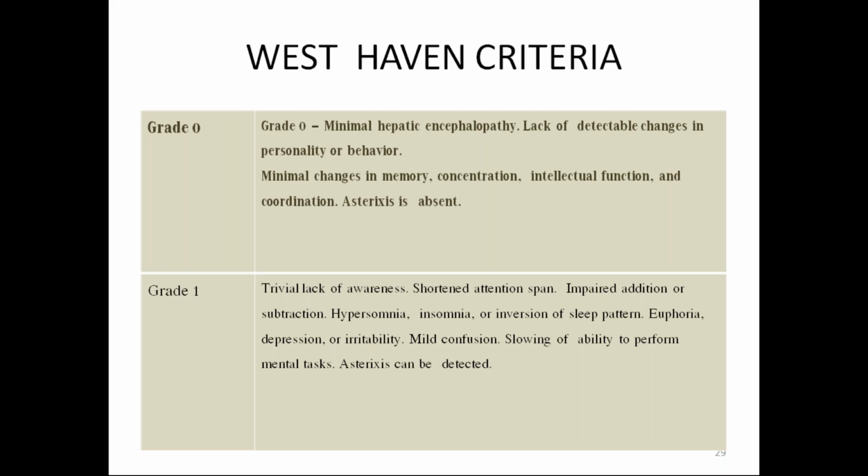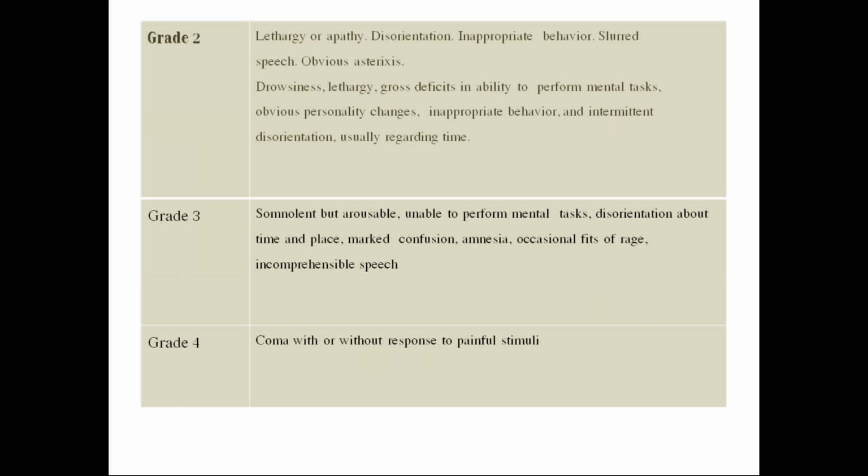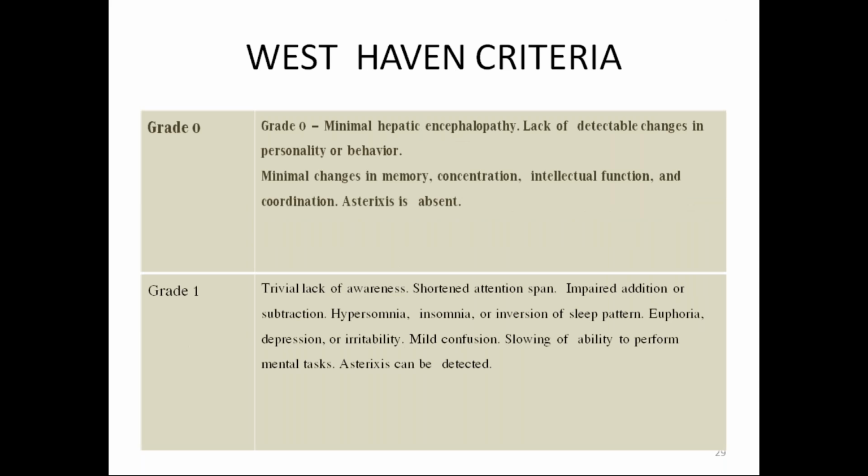Hepatic encephalopathy, we will be grading into 5 grades, starting from 0. So what do these grades exactly mean? That criteria, you remember the name: there is the West Haven criteria. So what is grade 0? Minimal hepatic encephalopathy, lack of detectable changes. This is important. Lack of detectable changes in the personality or behavior, minimal changes in memory, concentration, intellectual function, and coordination. Asterixis is absent. So this is grade 0.